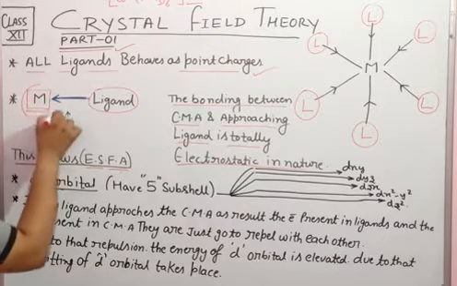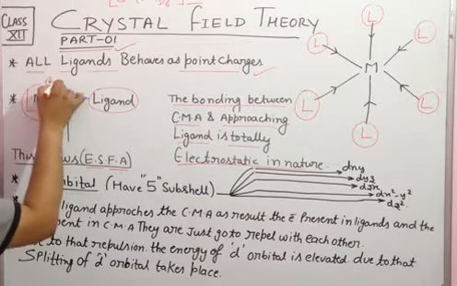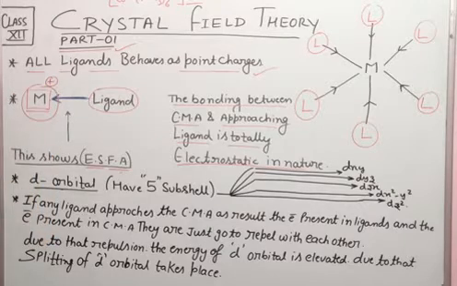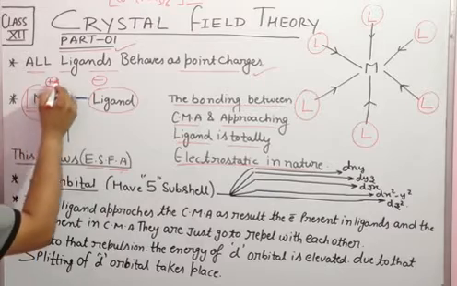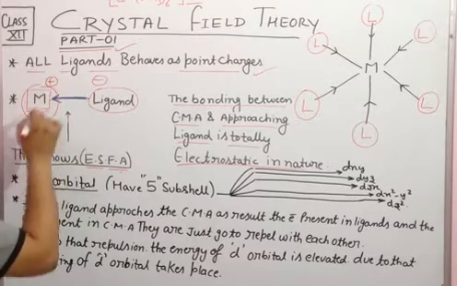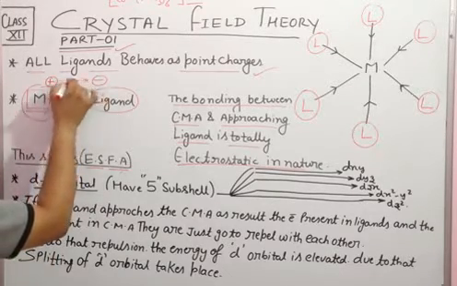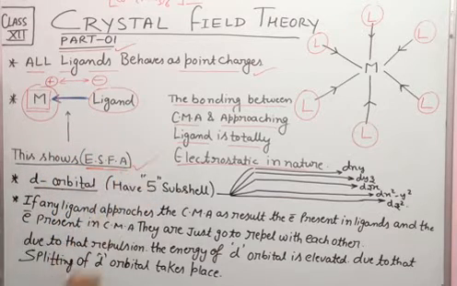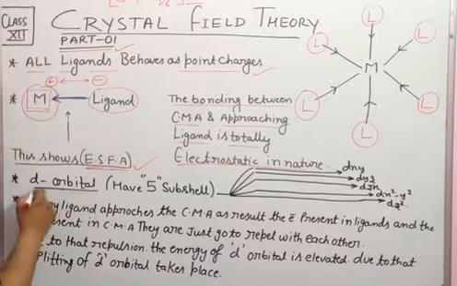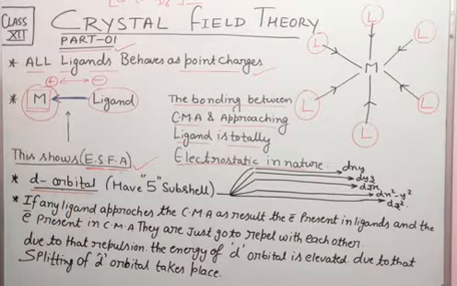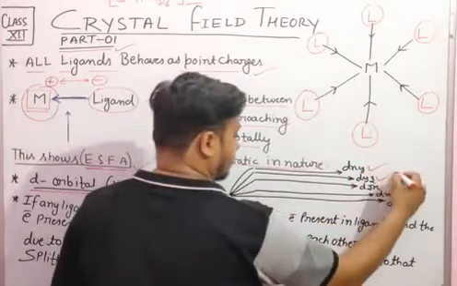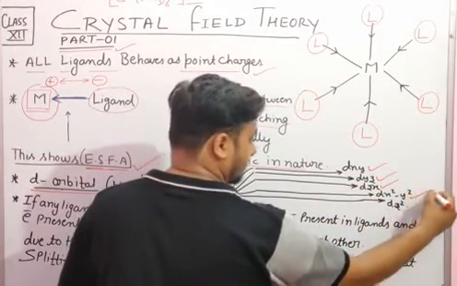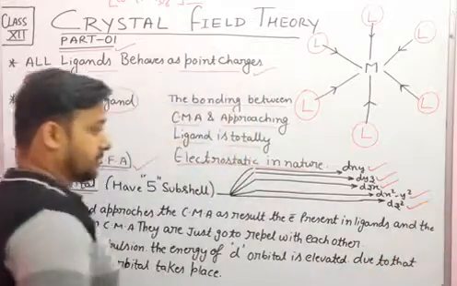Because this metal is behaving as electron deficient, that is positive charge, and this ligand will be electron rich, that is negative charge, and the charges which are opposite in nature and the attraction between them, that is called electrostatic force of attraction. Clear? Next point, the d orbital of the central metal atom has 5 subshells. What are they? dxy, dyz, dzx, dx square minus y square, dz square.